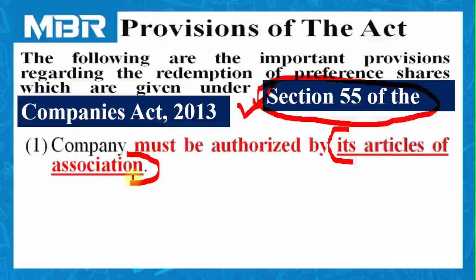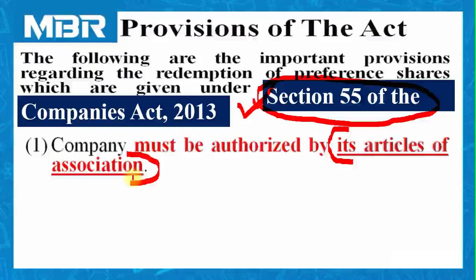It means the articles should permit the company to follow the process of RPS redemption. Suppose it is not permitted by the articles of association, which is known as the internal constitution of the company, then the company cannot initiate the process of RPS redemption.